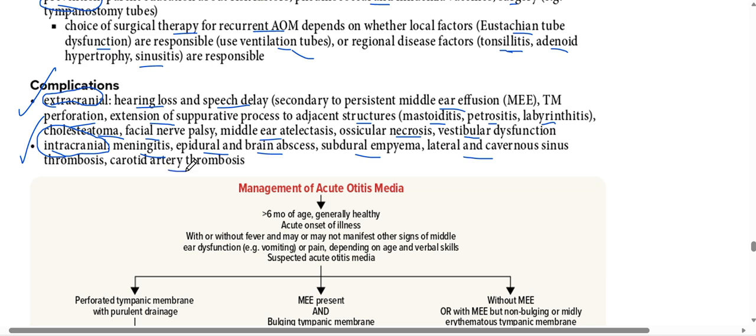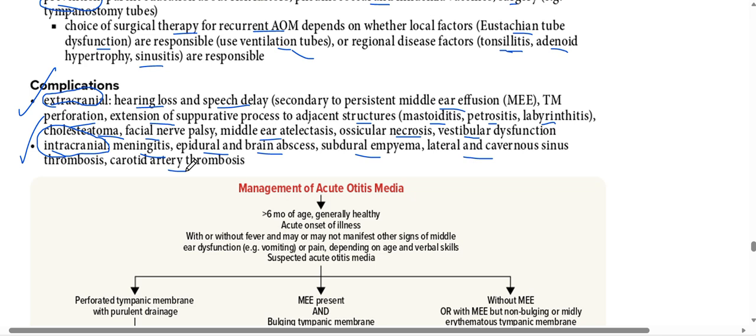Okay, so the idea is that we have to think about two types of complications that can happen: extracranial, outside the brain, not involving the brain, and intracranial, involving the brain. So extracranial include involvement of the ear, and then there can be speech problems, there can be perforation of the tympanic membrane, there can be bone involvement, mastoiditis, petrositis, there can be nerve involvement, facial nerve palsy, and there can be necrosis of the ossicular bones of the middle ear.